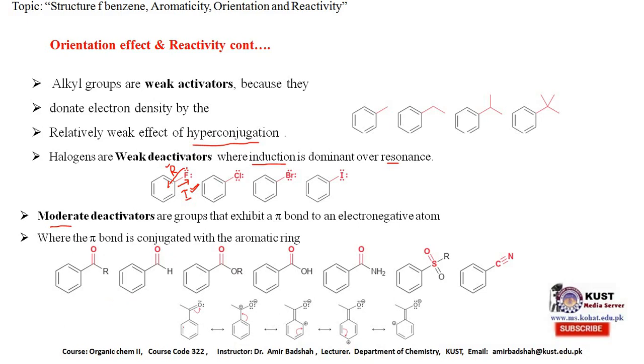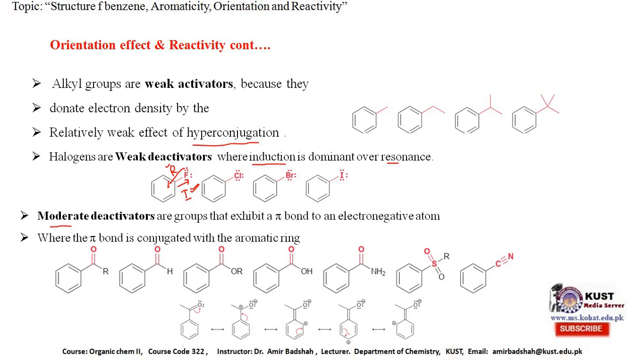as shown here. This drags the electron toward itself. Here this pi bond, or this multiple bond, is in conjugation with the ring, so it drags the electrons. By dragging electrons, there will be a deficiency of electrons on the ring.